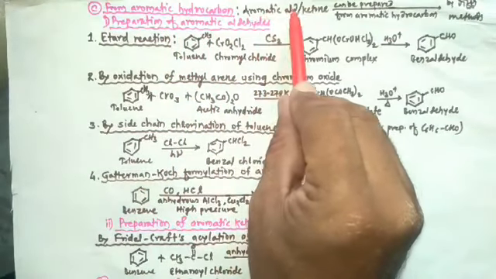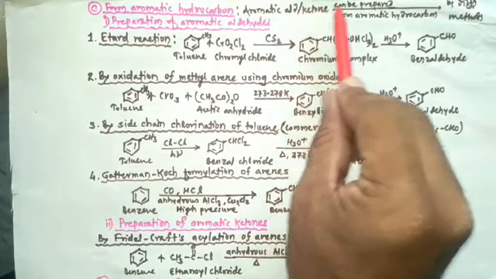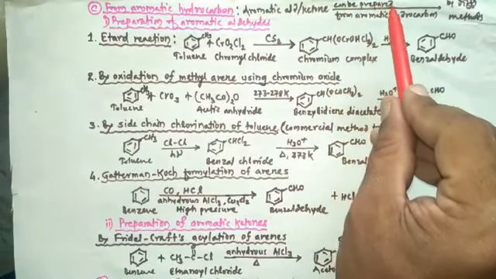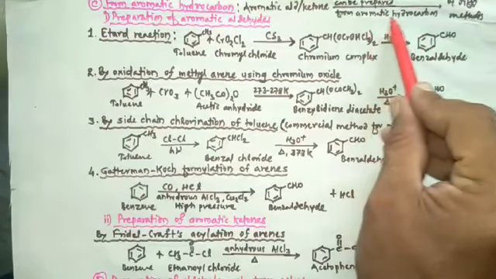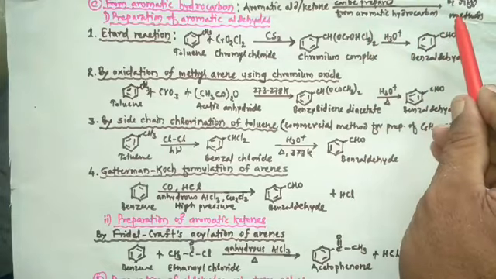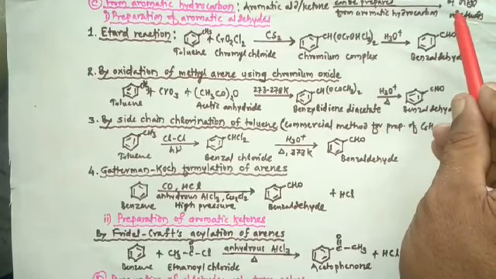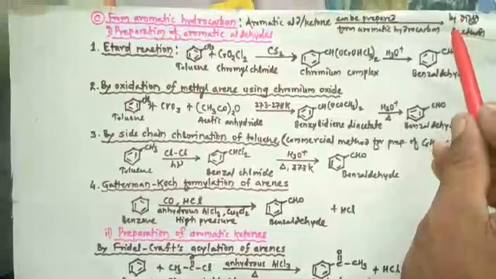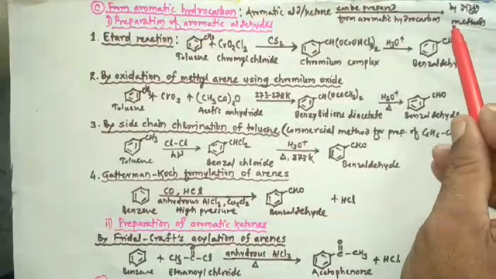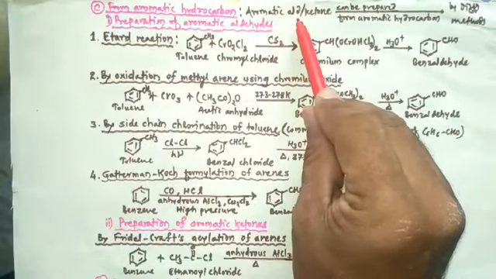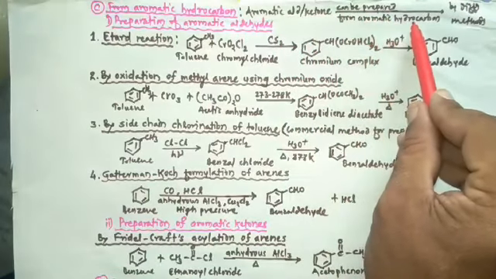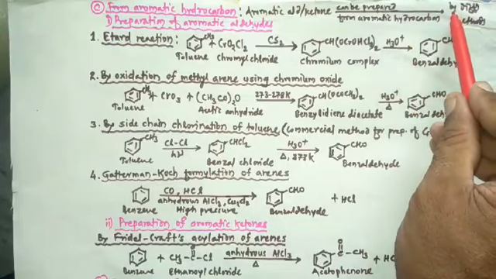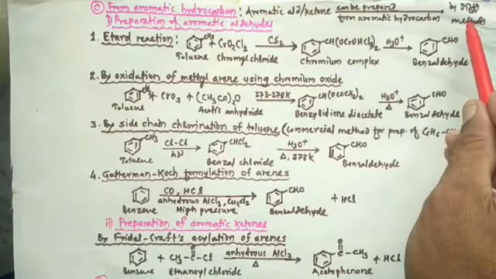Aromatic aldehyde or ketone can be prepared from aromatic hydrocarbon by different methods. So let's study these methods.